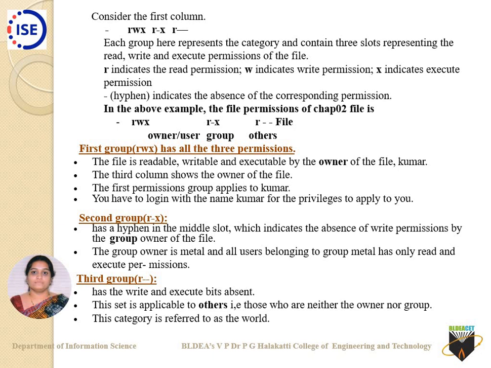It means that for the owner, if all three permissions are there, the owner can read the file, write onto the file and execute it. Group members can only read the file and execute, but cannot make any changes to it. Others can only read, and can neither write nor execute.